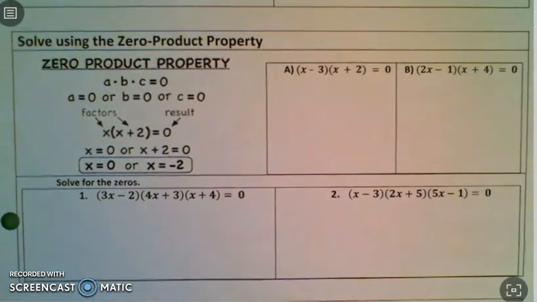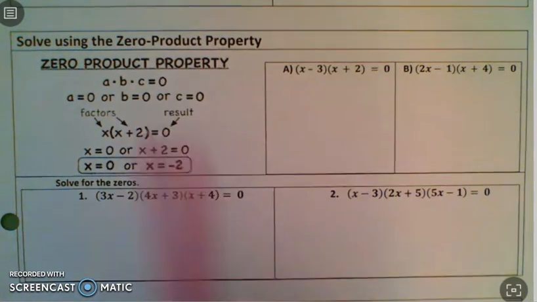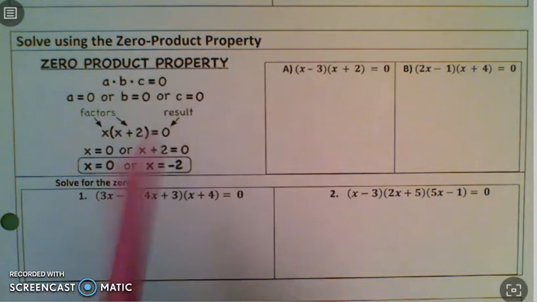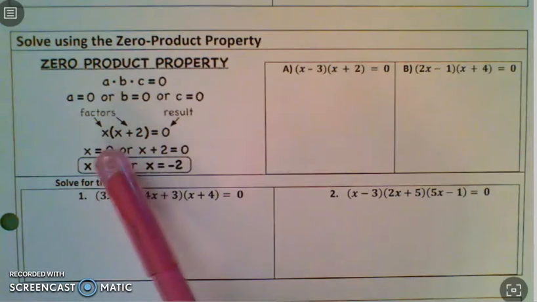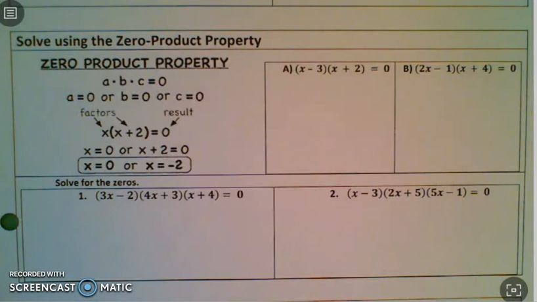So there's a couple ways you can solve quadratics. One is using the zero product property. The zero product property says that anything that's multiplied together, if it equals 0, then each of the pieces will equal 0. If you have factors, like example number 2 right here, x and x plus 2, then you're going to set each of them equal to 0. So x is going to equal 0, and then x is going to equal negative 2.